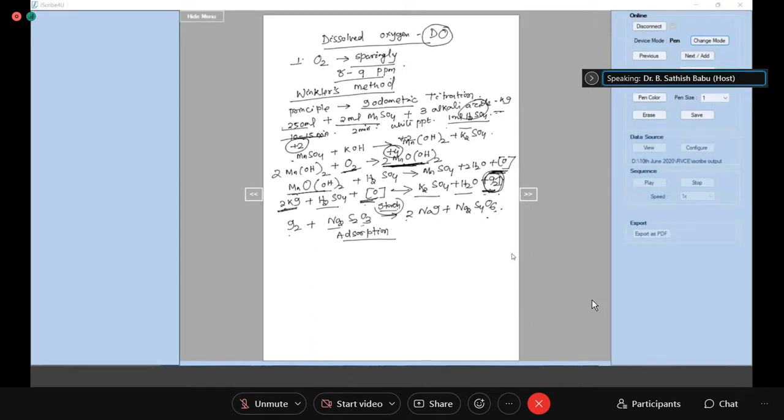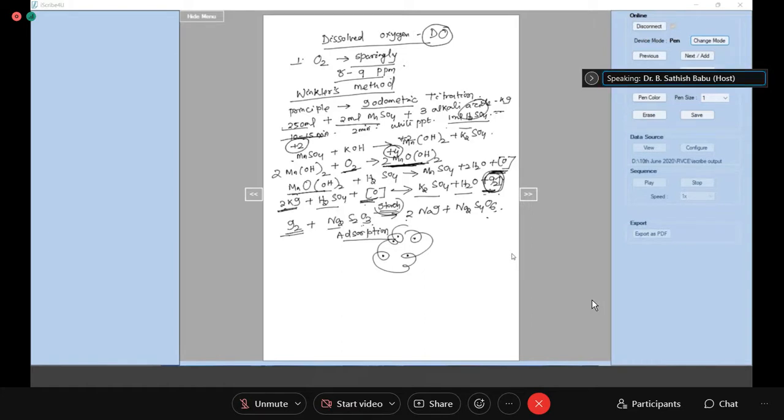Now, a little bit about this indicator. Starch is an adsorption indicator. Starch has a very complicated coil kind of structure. When the concentration of iodine is very high, iodine will come inside this coil kind of structure and get entrapped. Then it will not be able to react with sodium thiosulfate, and our estimation of iodine will not be correct.